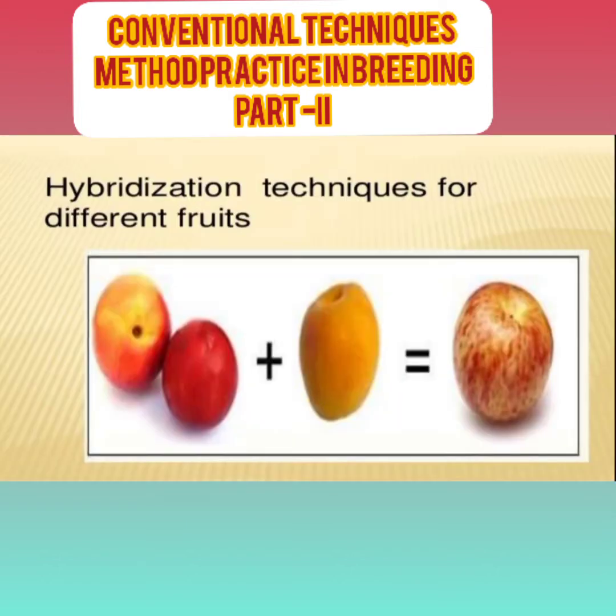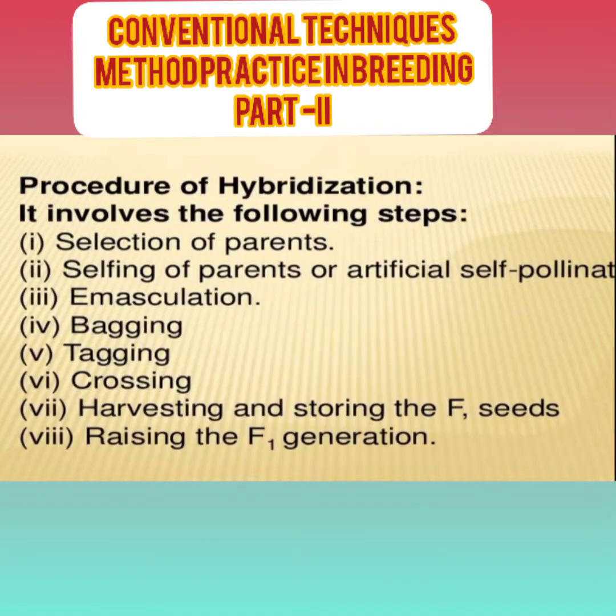Let's see, there is a figure that can explain hybridization. Both orange color and red color are also seen in apples. It is due to hybridization.